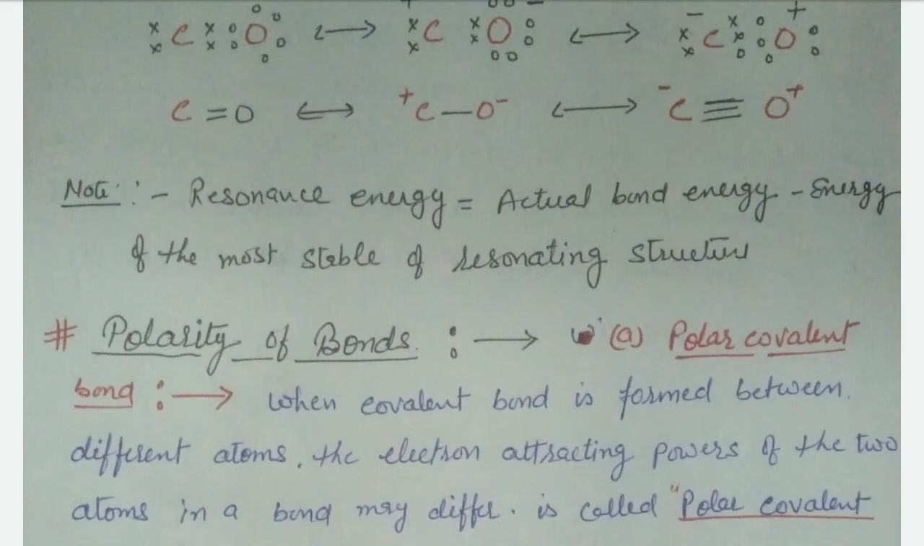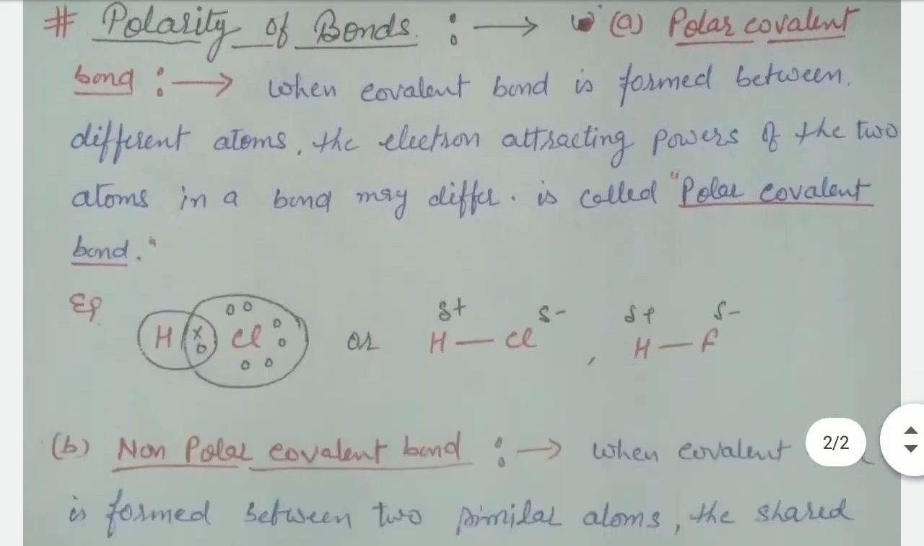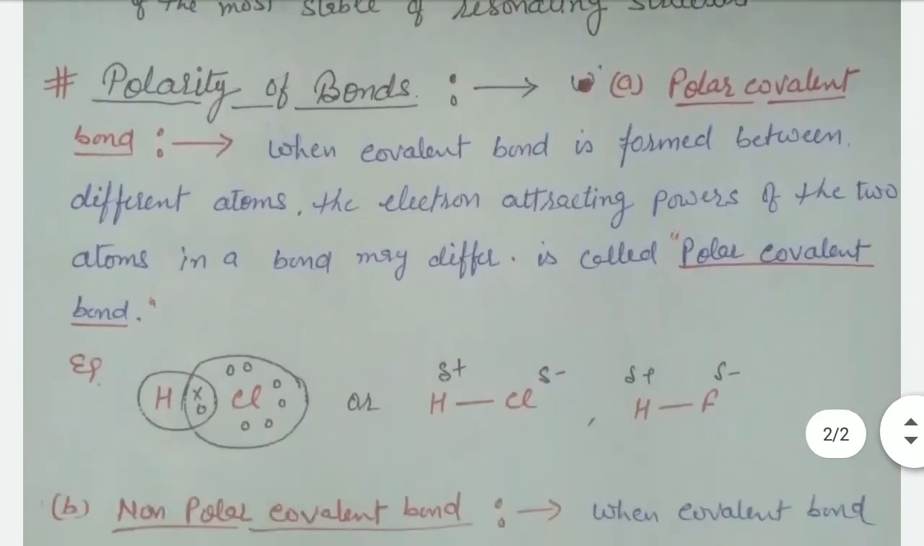And now our next topic is polarity of bond. Why do we discuss the polarity of bond? This is because the compound has some charge on the bonded atoms. This is called polarity of bond. On the basis of the polarity of bond, covalent compounds have two types: polar covalent compounds and non-polar covalent compounds. First of all, we discuss the polar covalent compound.